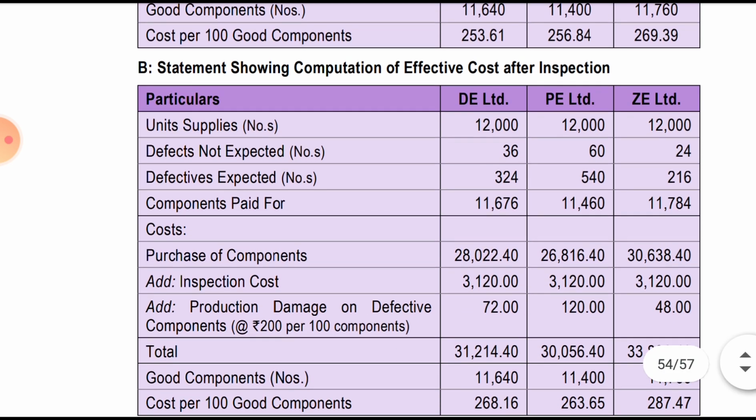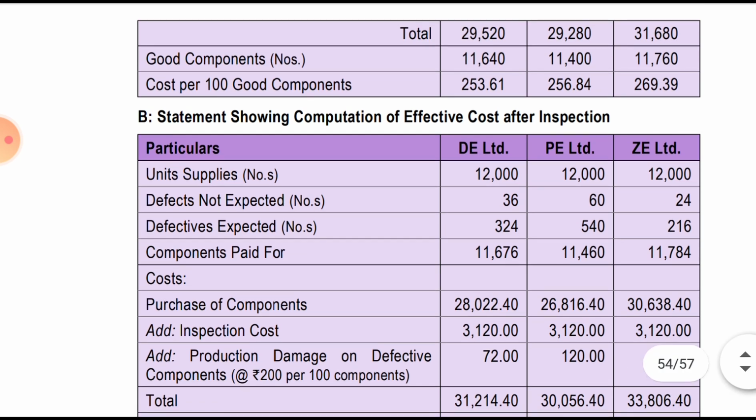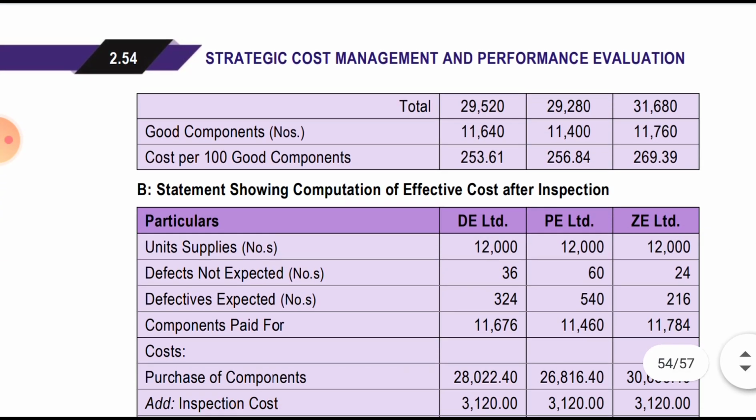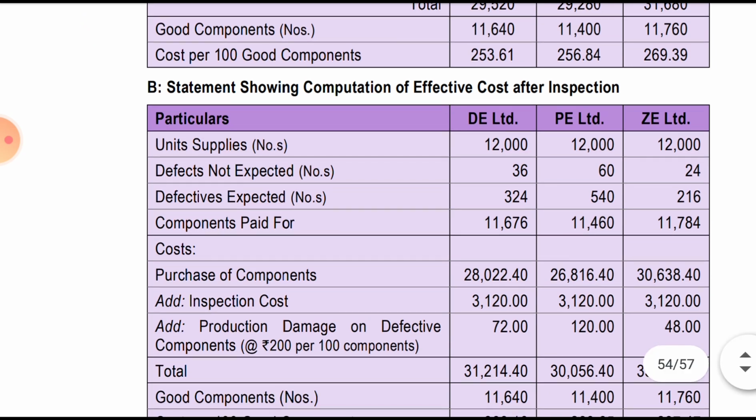Actually, we will be paying for 12,000 minus 360 first, that figure is 11,640. 11,640 plus 36, we would be paying for that. So 11,640 plus 36 is 11676, 11460 and 11784 components paid for.